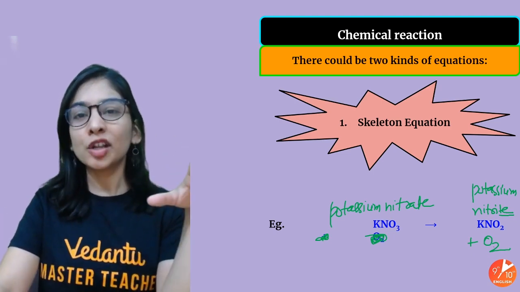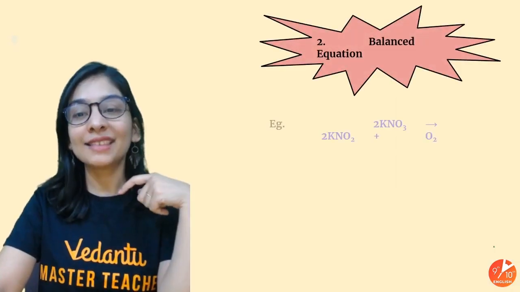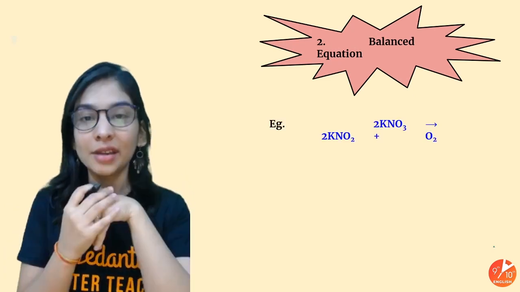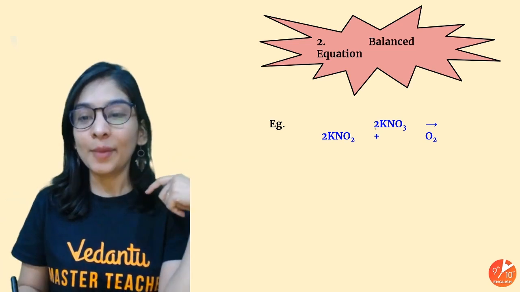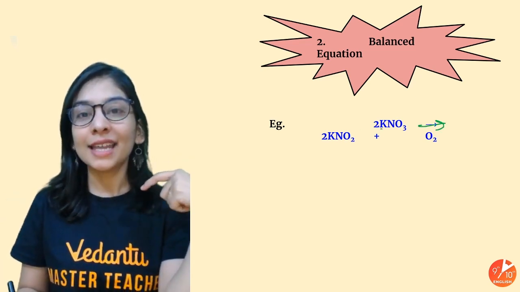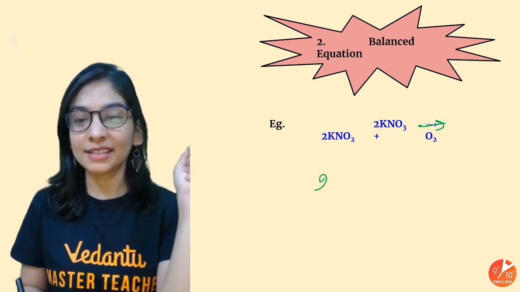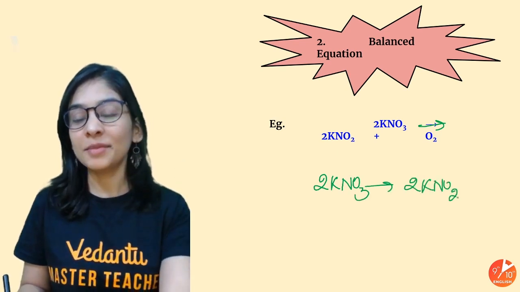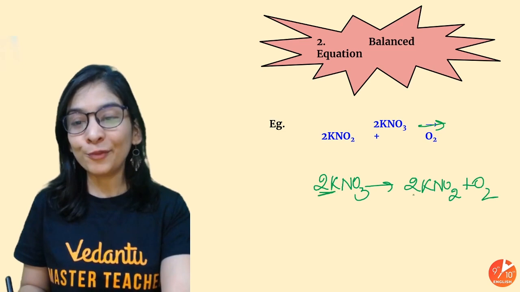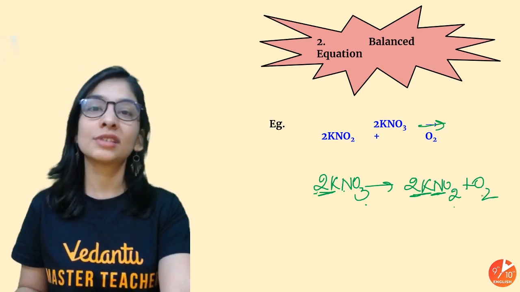Means I'm not very sure that the number of atoms are equal on both the sides. And there is one more way, a better way: the balanced chemical equation. Writing the chemical equation in what way? A balanced way. Balanced way means I'll make sure that I see the number of atoms equal on the reactant and product side. So when I take 2 potassium nitrate and write 2 potassium nitrite with oxygen, the number of potassium, the number of oxygen, the number of nitrogen, everything is the same. 2 nitrogen, 4 and 2, 6 oxygen.